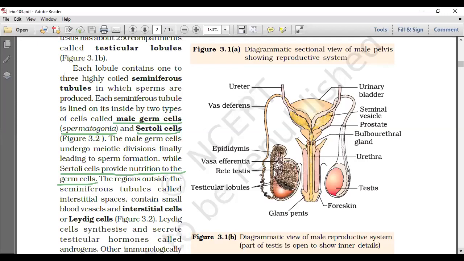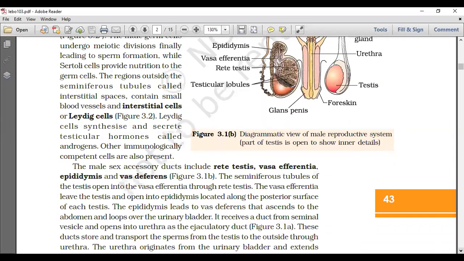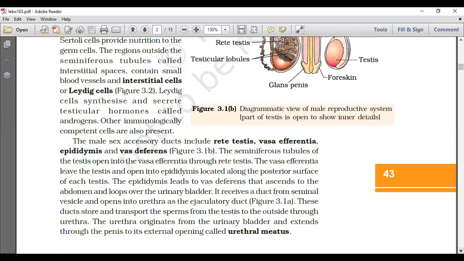They contain small blood vessels, and interstitial cells called Leydig cells. The Leydig cells synthesize and secrete the testicular hormones called androgens. The hormone from the Leydig cell is androgen. Other immunologically competent cells are also present.